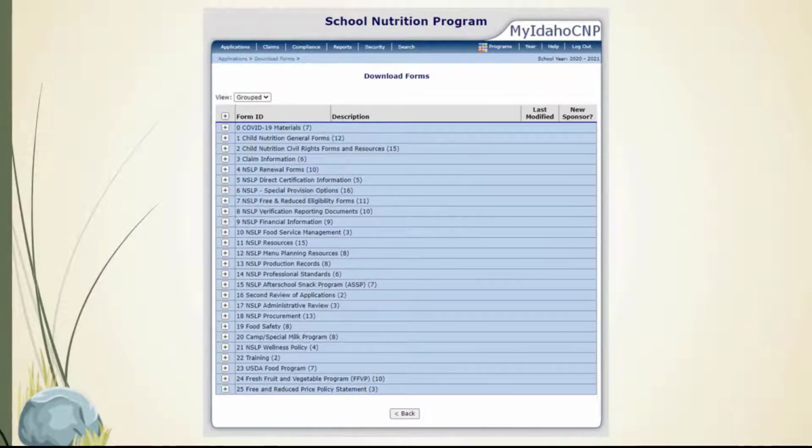It is in this area that you will locate a professional standards training tracking log, civil rights templates, manuals for program operations, and the SFA on-site monitoring checklist.